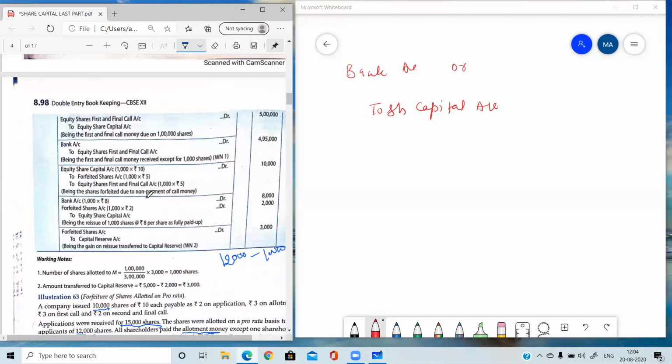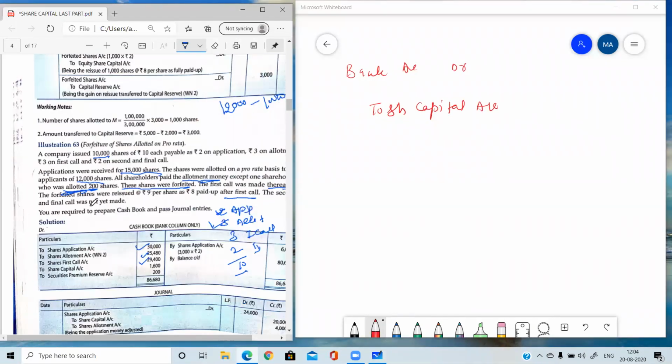What is important in this question? The forfeited shares were issued at the rate of 9 per share as 8 paid up. Till now, the second call of rupees 2 was not made, so we need not pass the entry for the second call unless there is any information in the question. These shares are paid up for 9 as rupees 8 paid up. At the rate of 9 will be going in bank, and with 8 we need to make the share capital.